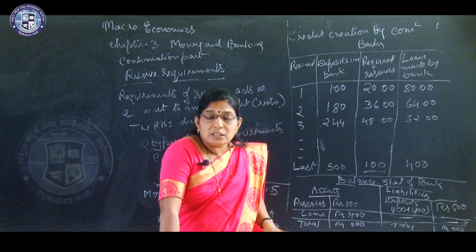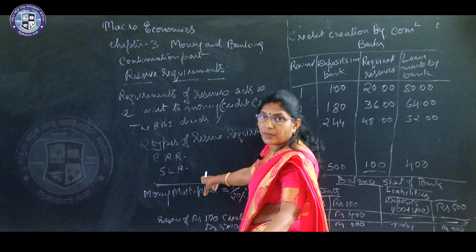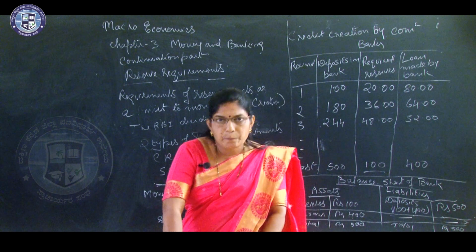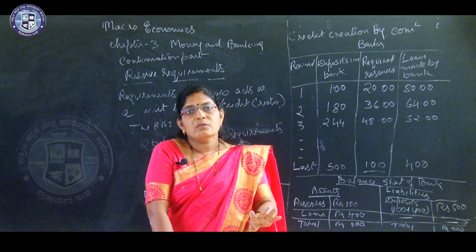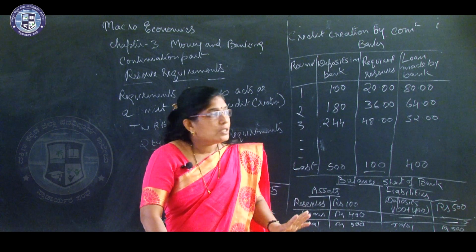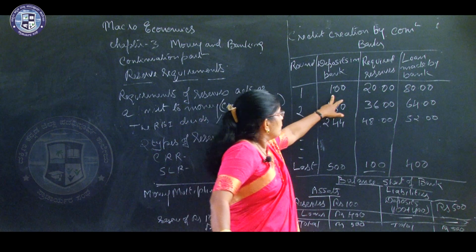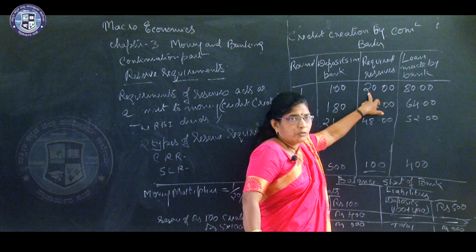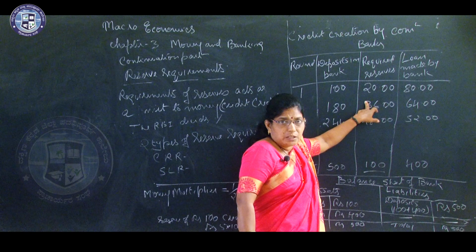Suppose the reserve requirement, including both CRR and SLR, is 20%. 20% should be kept without lending. So if the reserve requirement is 20%, the required reserve is 20 out of 100, that is rupees 20.